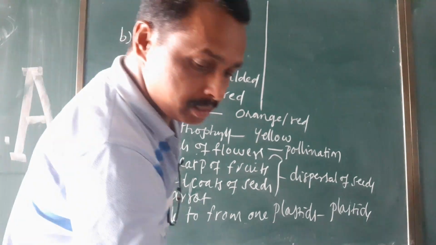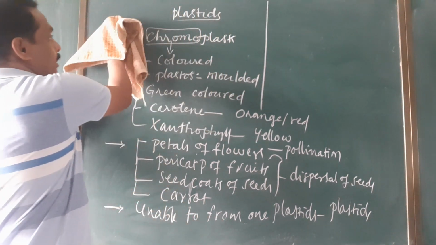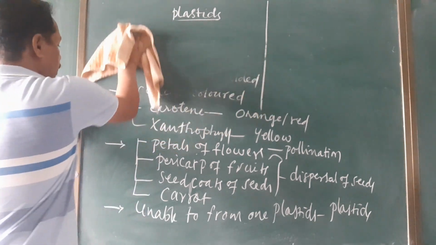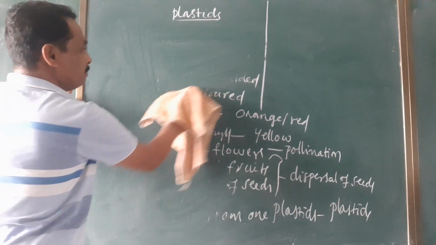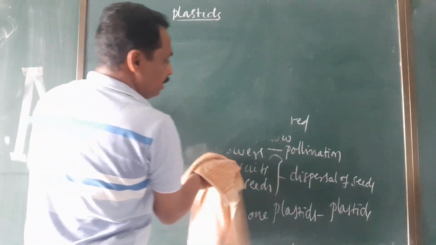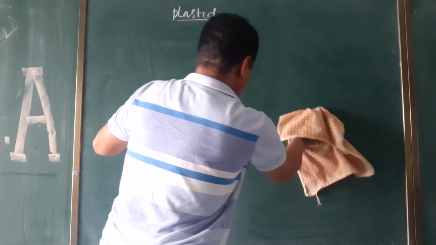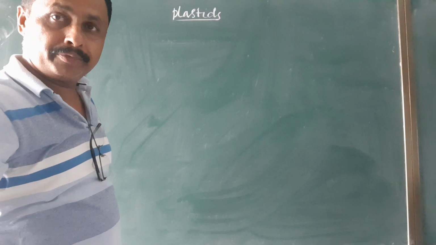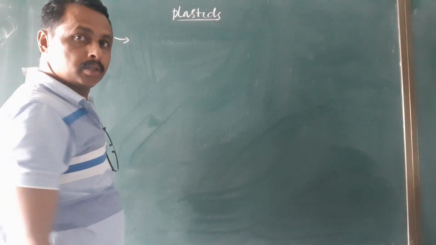Now let us understand what types of pigments are present for different coloration. I'll give you this tabular information so that we can understand. It is also important from the NEET examination point of view. For NEET, this tabular information will help you so much.